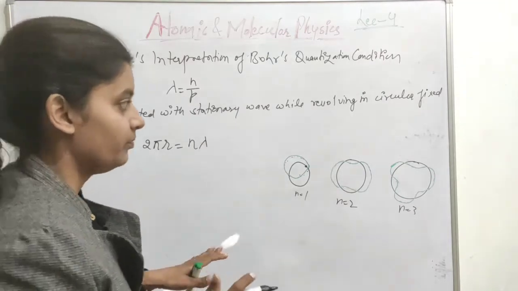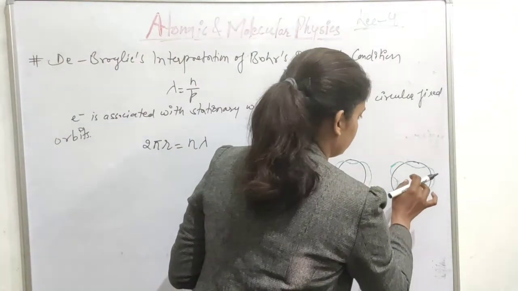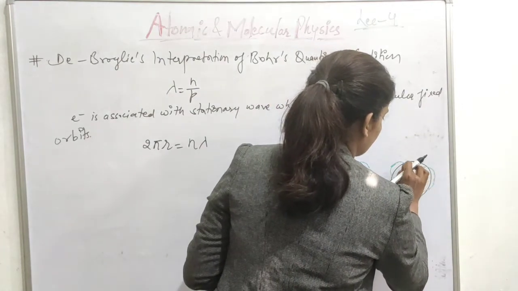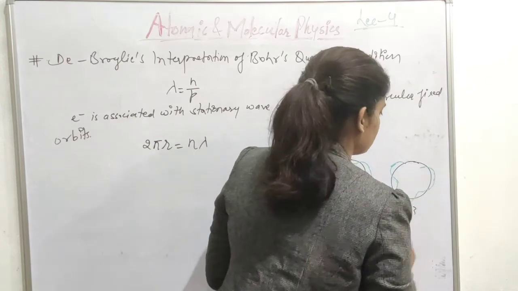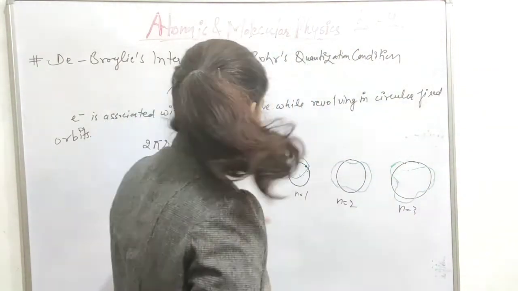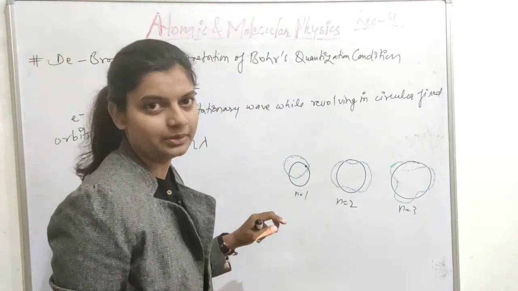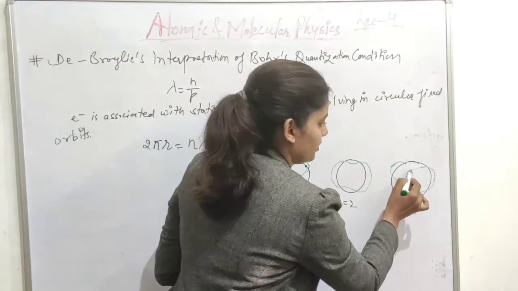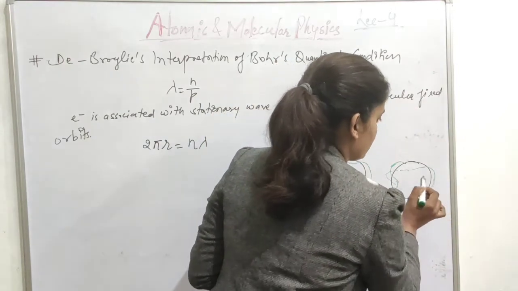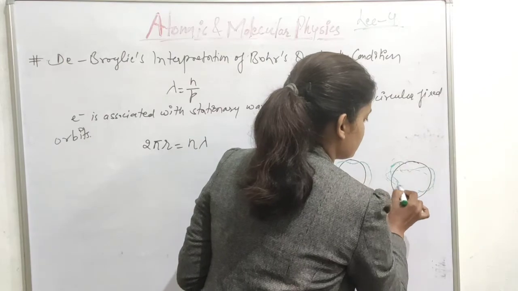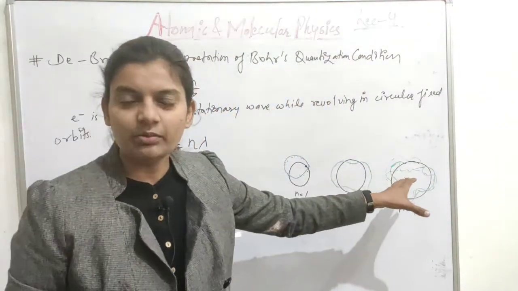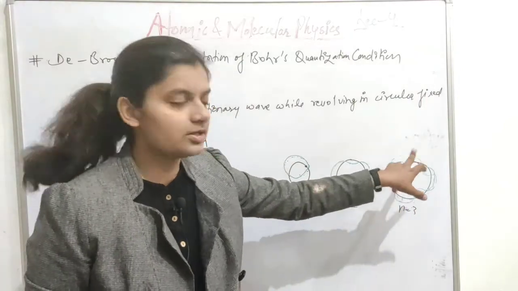Wavelength is fixed. Suppose we do not have a complete wavelength, suppose this is a half part, and it starts from here and does not end here, then what will happen? If this is not the case, then it will not vanish here, so it will go like this, and again it will go like this. So in this manner there will be phase differences in the next revolution.